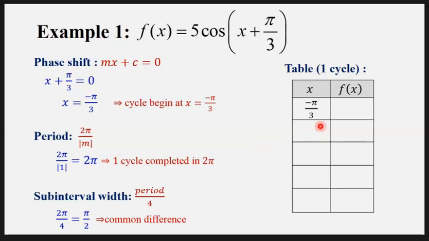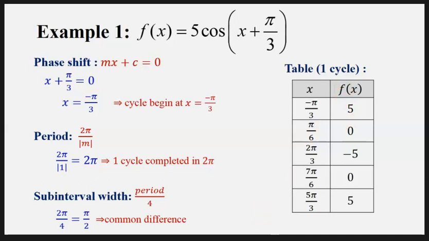With plus π/2 on it, I will have π/6. Further, plus π/2, plus π/2, plus π/2. So these are the x values for one cycle. Now we continue with finding the corresponding f(x) values, and we have the answer 5, 0, −5, 0, 5.